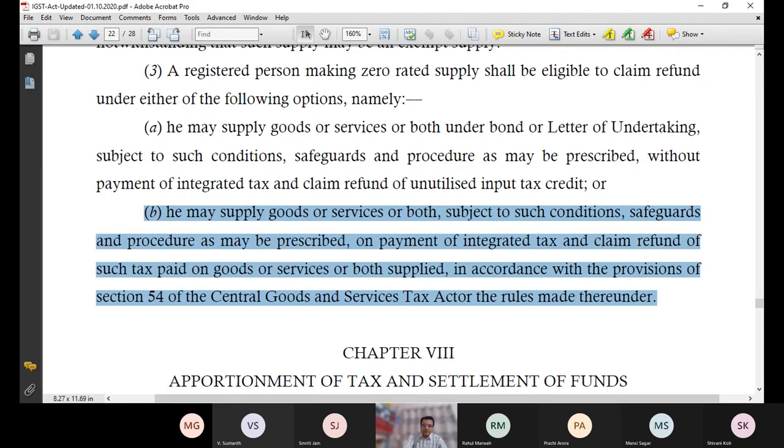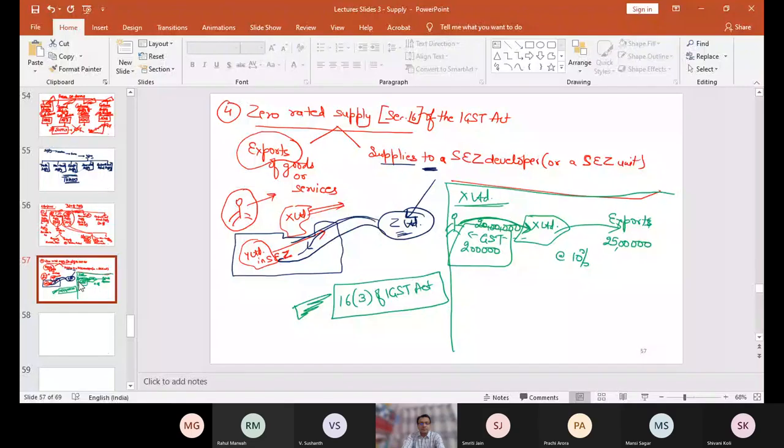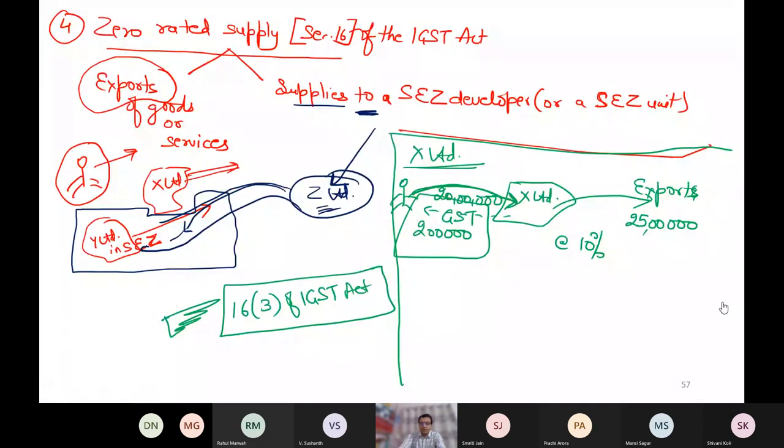So when I come back to my slide, my notepad, how you can explain these points? Option number one. So there are two options. As an exporter, what option I have? Option one.